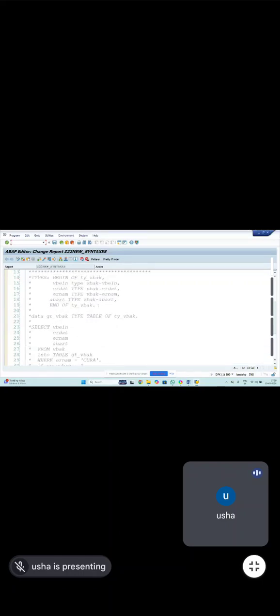Previously we declared the structure, then created the internal table, then stored the data into the internal table. But now we are using inline declarations. At the time of taking the data itself, I declare it and store it into the table. Clear?